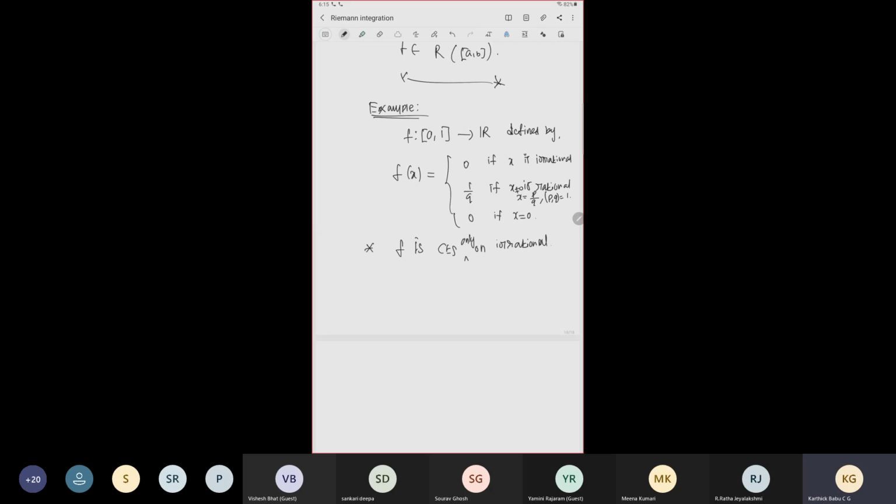So it has infinitely many discontinuities, but still f is Riemann integrable. f belongs to R of the closed interval a comma b.